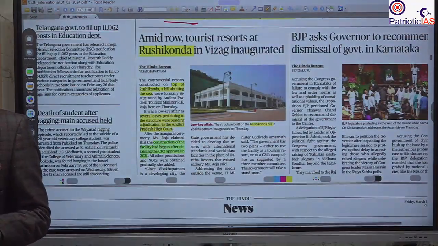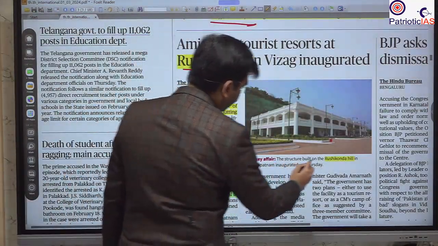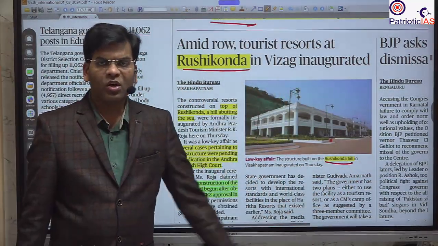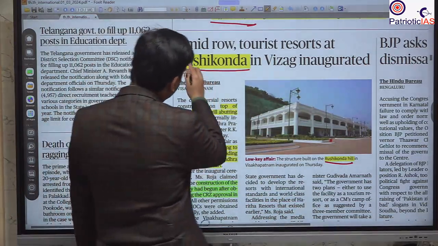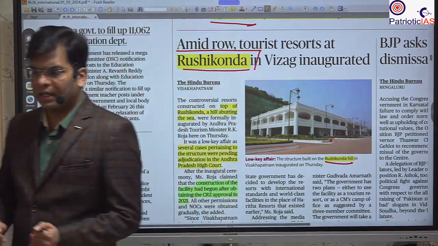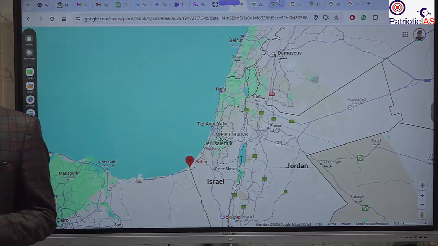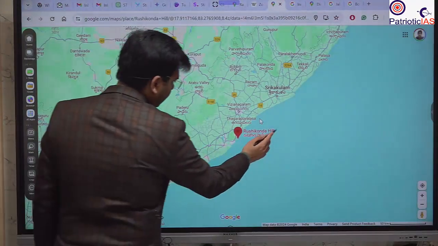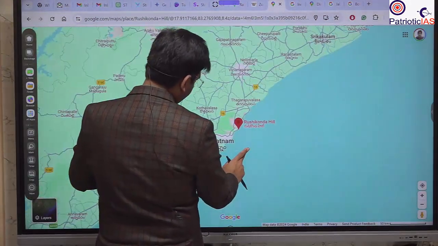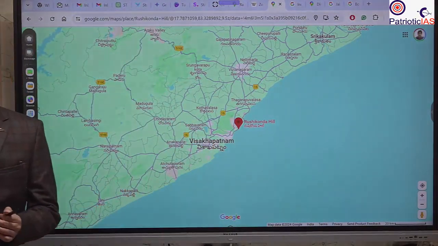Other thing you should remember is this Rusikonda hill, and the resort made on this hill is now facing criticism for environmental violation. Okay, so you should know this Rusikonda is in Andhra Pradesh, in the coastal area. This is Rusikonda hill, and it is very close to Visakhapatnam. It comes under Visakhapatnam. So just remember this.